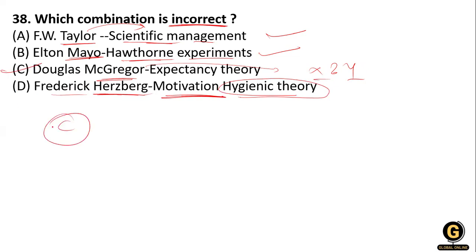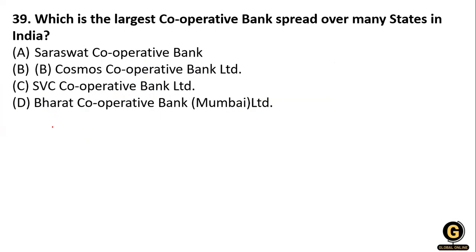Option C. Now the next question: which is the largest cooperative bank spread over many states in India? Saraswat Cooperative Bank, Cosmos Cooperative Bank, SVC Cooperative Bank, or Bharat Cooperative Bank, Mumbai. Option A is right over here, Saraswat Cooperative Bank.